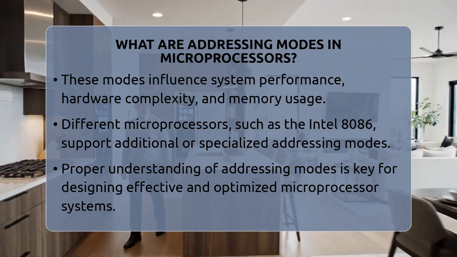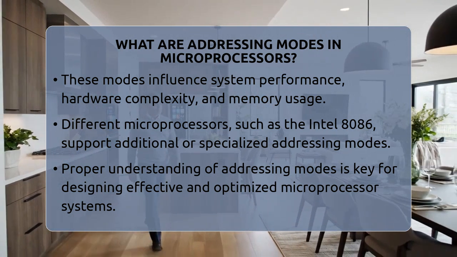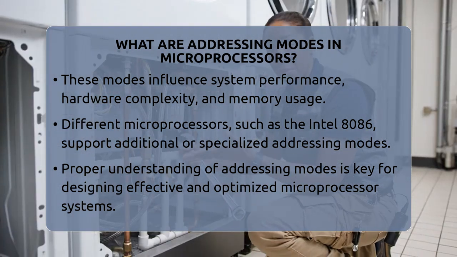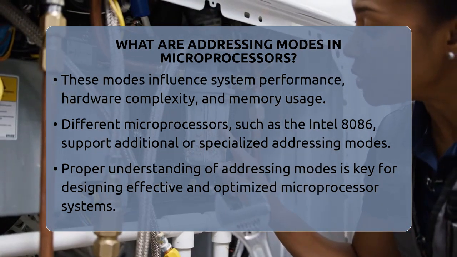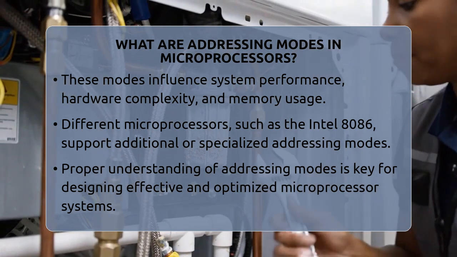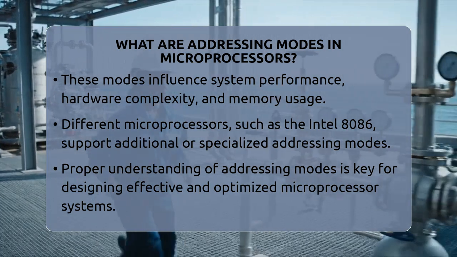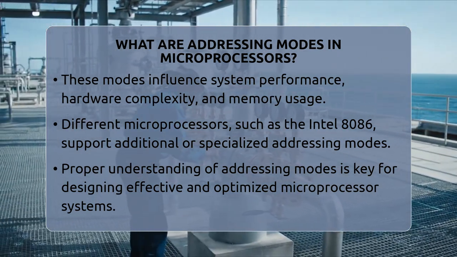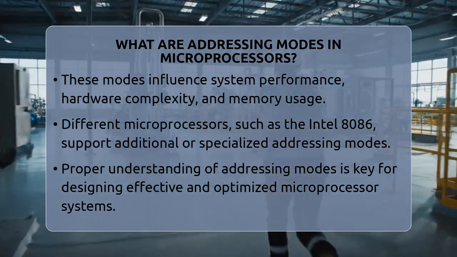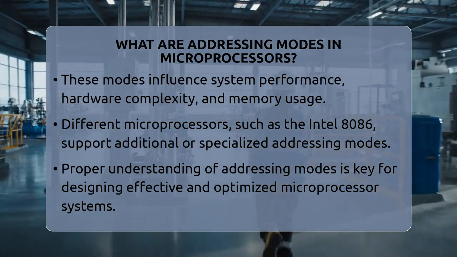In embedded systems and digital electronics, choosing the right addressing mode makes a big difference. It helps in reducing the size of instructions, speeding up execution, and making programs more efficient. For example, using immediate addressing for constants or indirect addressing for pointers can save time and memory.